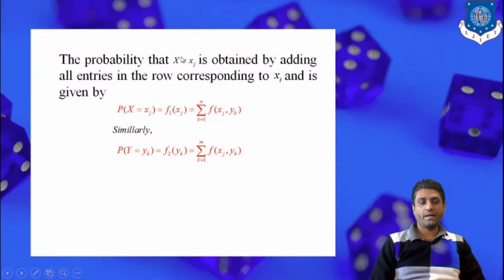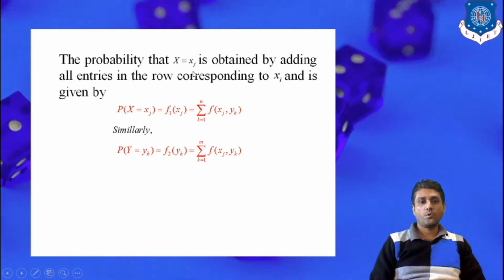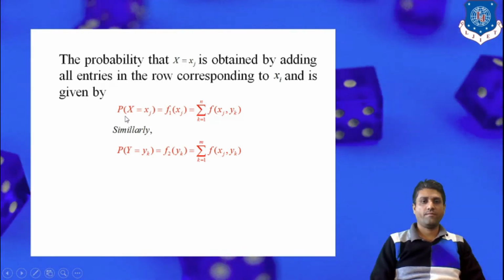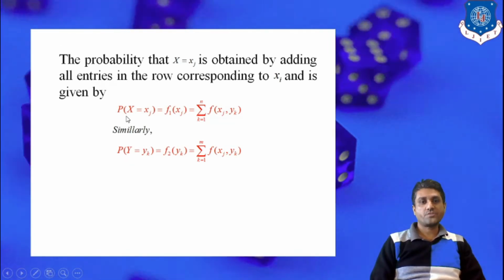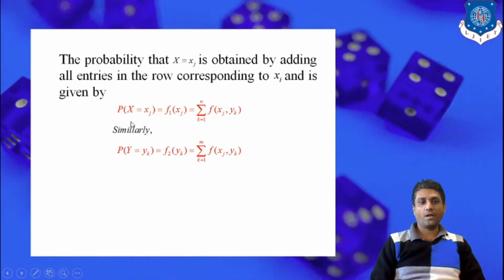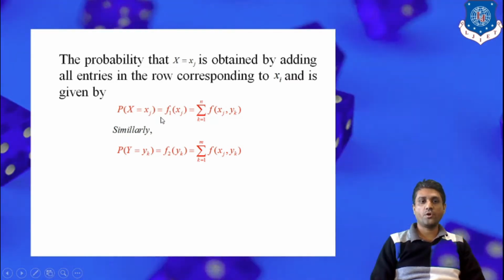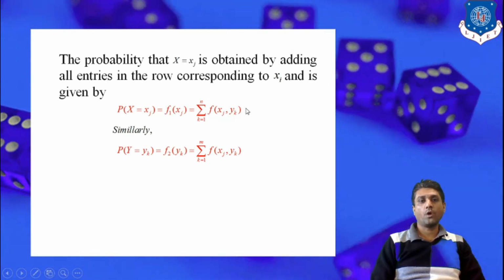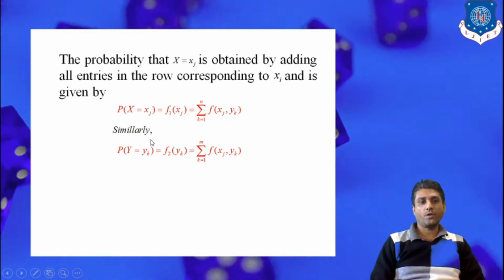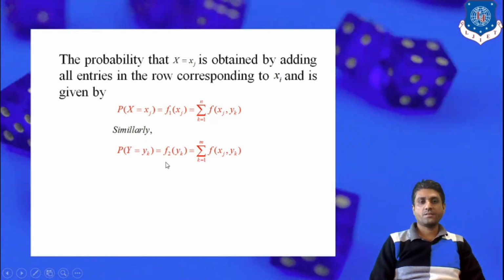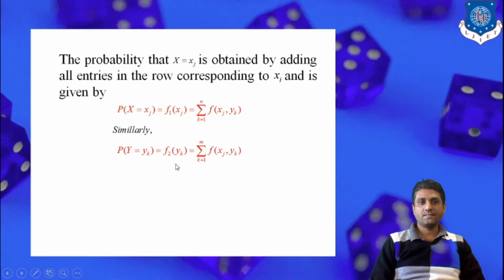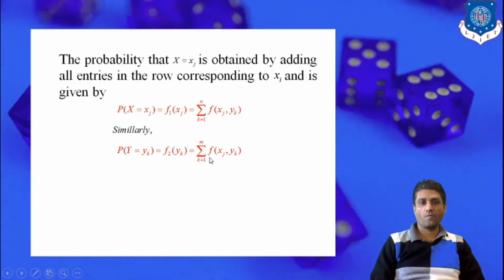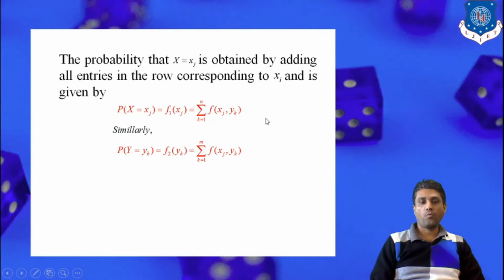The probability that capital X is equal to xj is obtained by adding all entries. So just as we discussed in our previous table, the probability of X equal to xj is denoted by f1 xj and is the sum of that particular row. Similarly, the probability of Y equal to yk is f2 yk and is the addition of that particular column, that is, the sum with k running from 1 to m of f of xj yk.